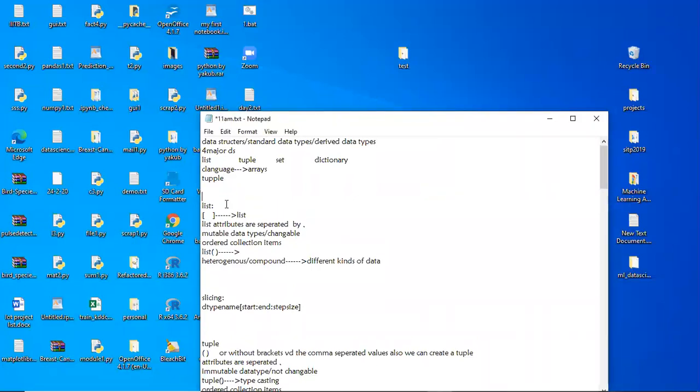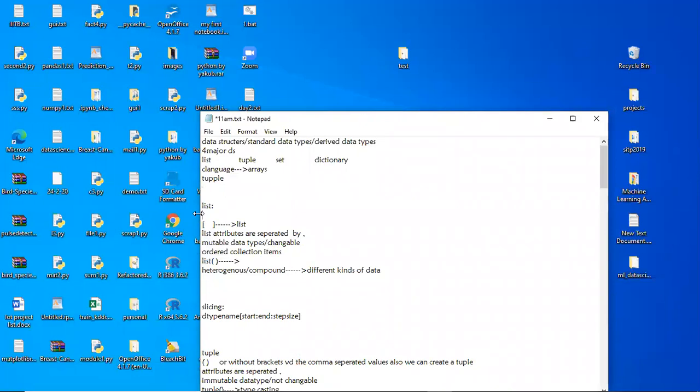Coming to the list, the first point is that anything defined in square brackets will be considered a list data type. Coming to strings, anything defined in either single quotations or double quotations is called a string, right? Like that, anything defined in square brackets will be considered a list data type. And if we want to separate the attributes or values of a list, we need to use a comma. To separate each and every attribute present in a list, we need to use a comma. Here the comma works as a separator.